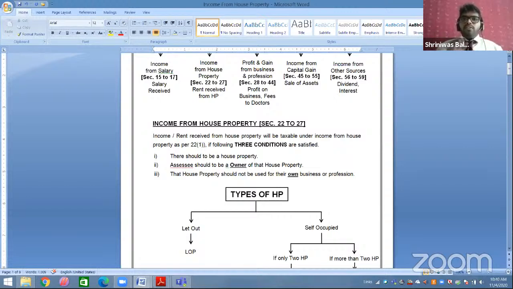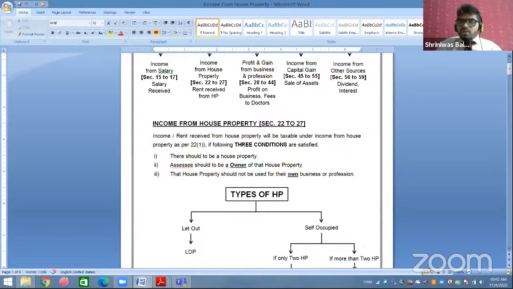This is the first point: there should be a house property. Now, what do you mean by house property? House property means having four walls. For example, you have an open plot of land, whether used for agriculture purpose or normal purpose, etc. So I have given the open plot of land on rent to some Mr. XYZ. So will that rent be taxable under income from house property or income from other sources?